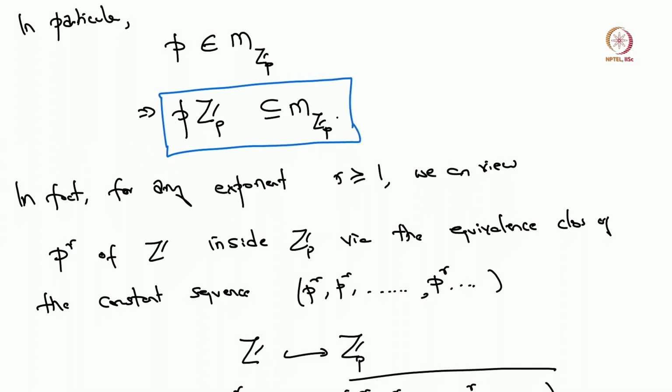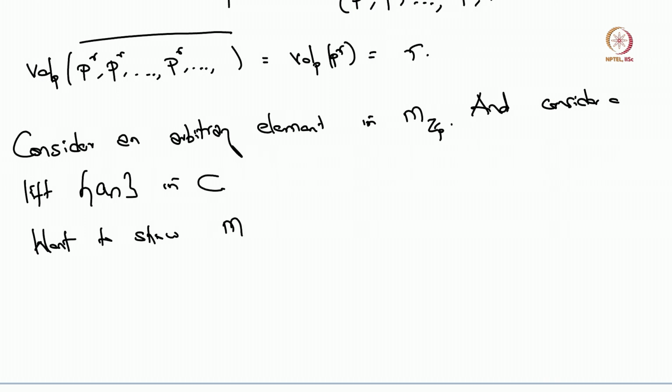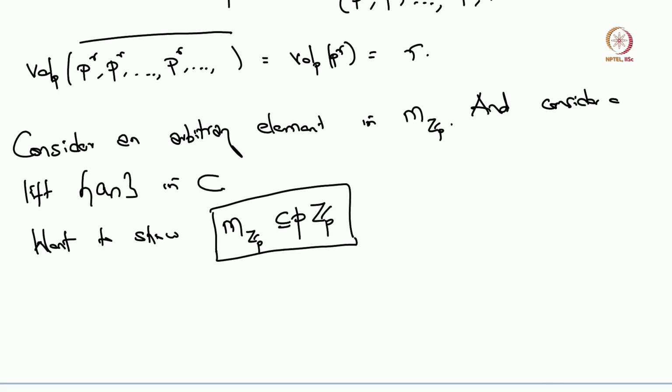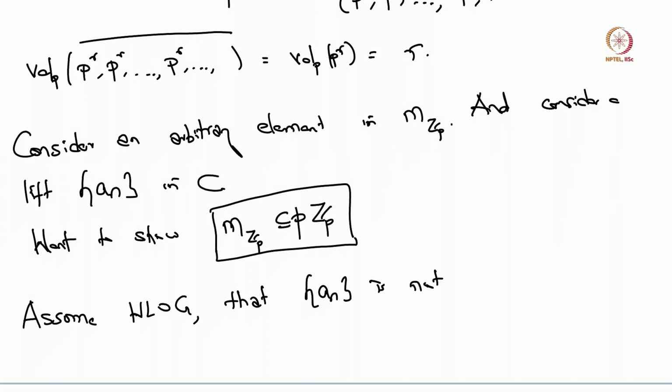We want to show that these two ideals are the same, so we want to prove the reverse inclusion: the maximal ideal sits inside pZ_p. So assume, without loss of generality, that this lift a_n is not a null sequence. If it was a null sequence, it maps to the 0 element, and the 0 element belongs to all ideals.